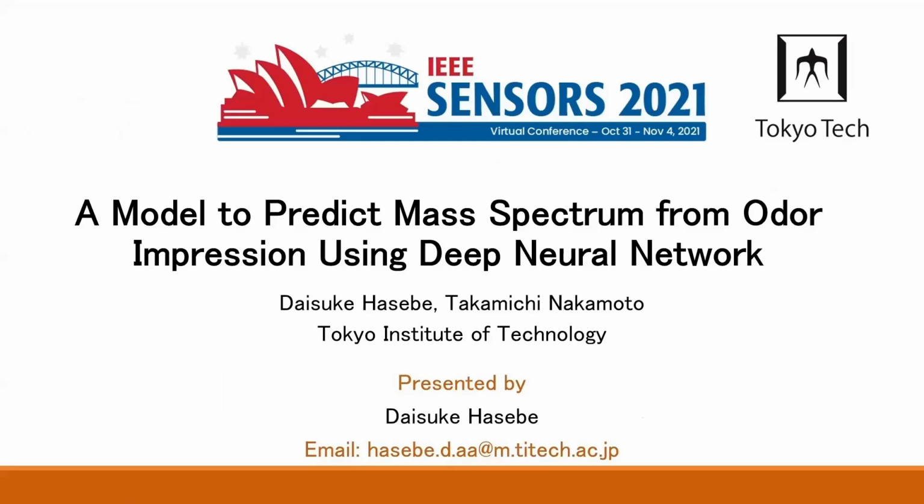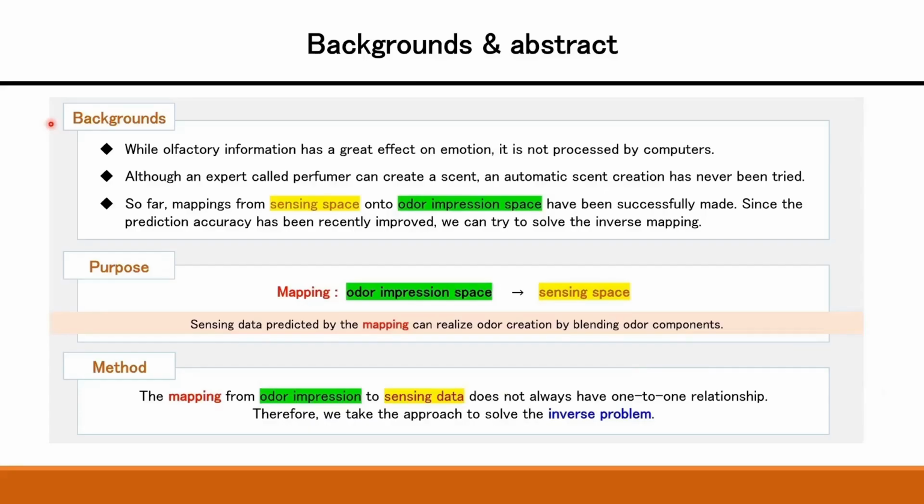I'd like to talk about a new model to predict mass spectrum from odor impression. First, I will talk about the background. While olfactory information has a great effect on emotion, it is not processed by computers. Although a perfumer can create a scent, automatic scent creation has never been tried.